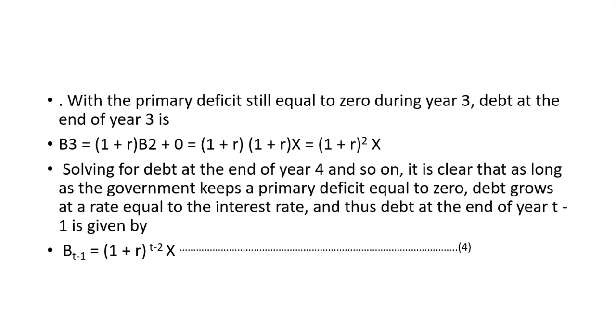So with the primary deficit still equal to 0 during year 3, what happens at the end of year 3? End of year 3, B3 is equal to B2 plus what?